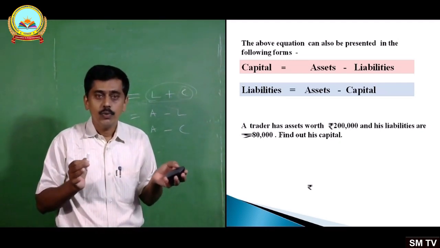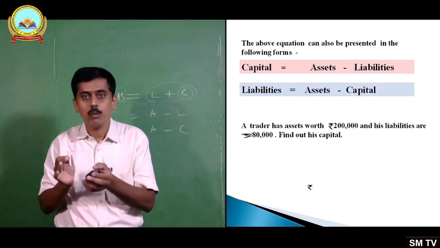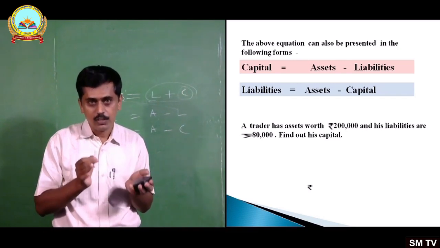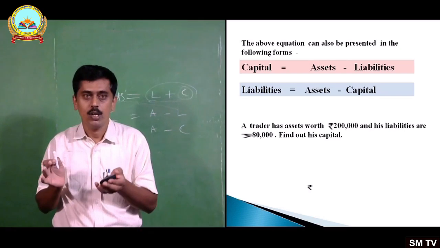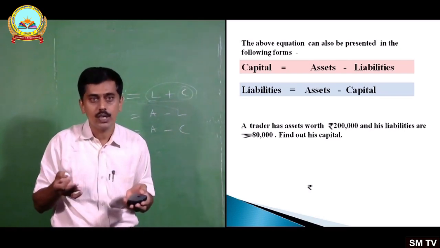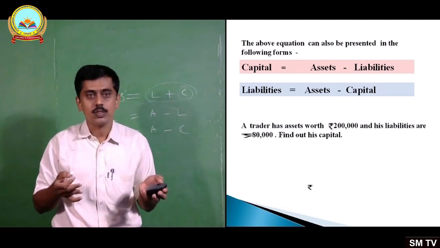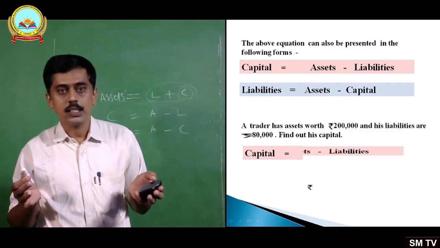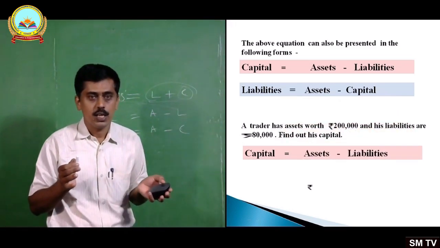And we know that assets of the business are always equal to liabilities plus capital. From this equation we have derived one equation. Here we are supposed to find out the capital, so capital equals assets minus liabilities.